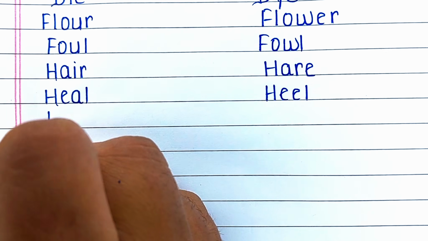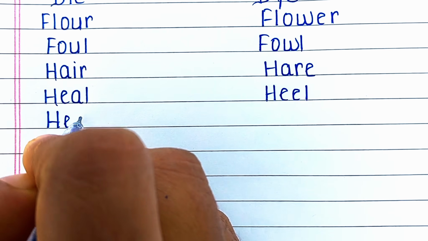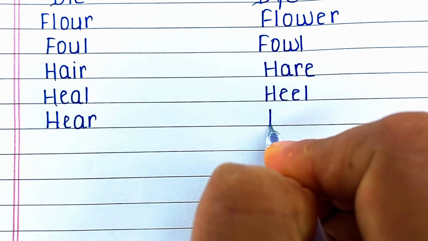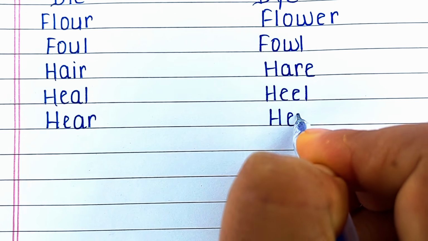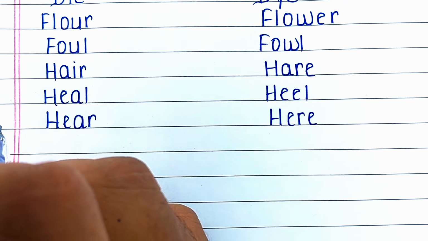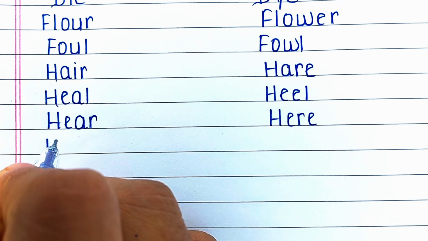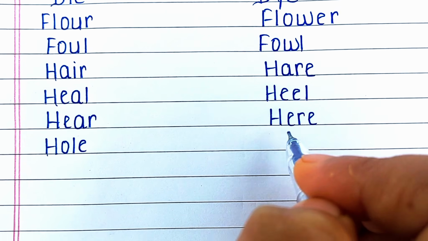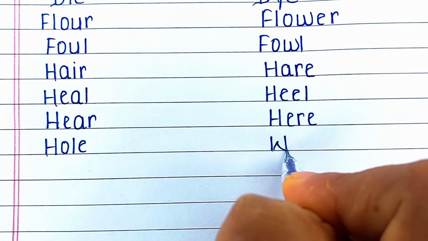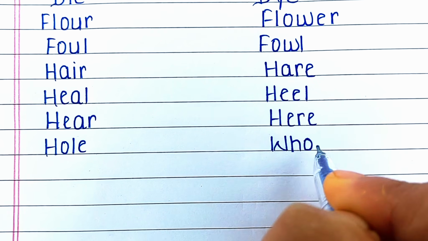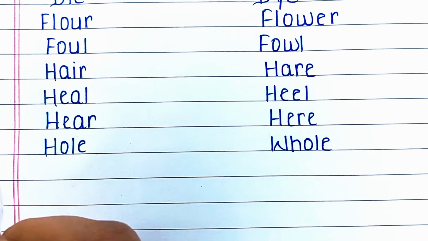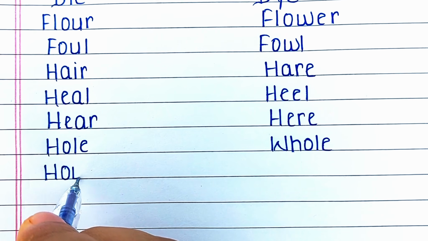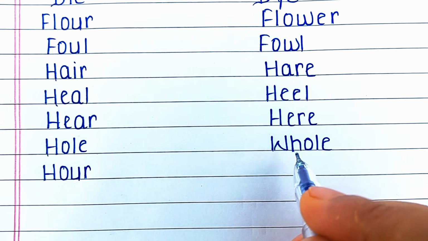Next word is H-E-A-R, hear. Hear means to listen. Its homophone is H-E-R-E, here. H-E-R-E, here means in this place. Next word is H-O-L-E, hole. Hole is an opening or discontinuation in a surface. Its homophone is W-H-O-L-E, whole. That means entire.